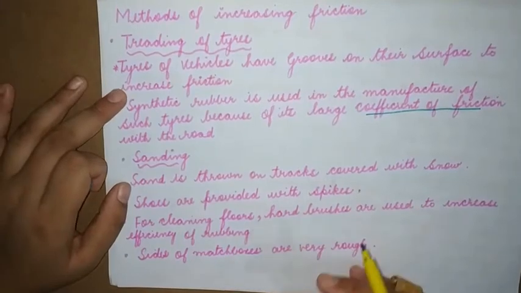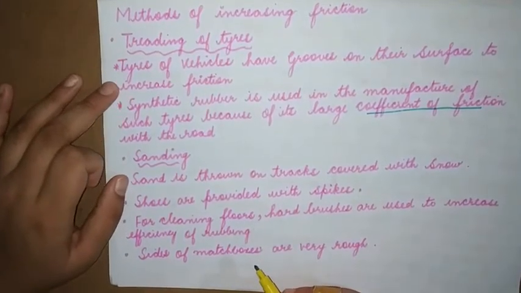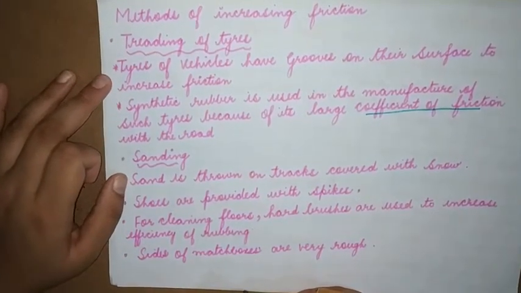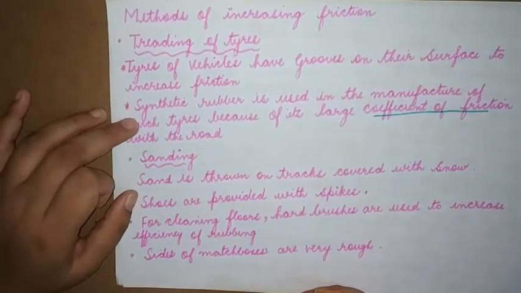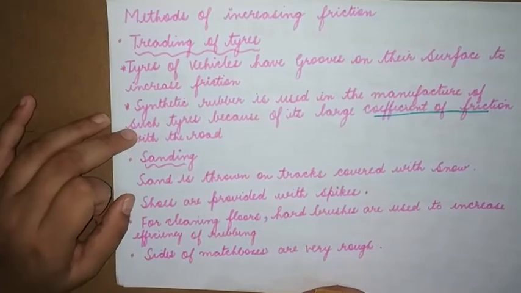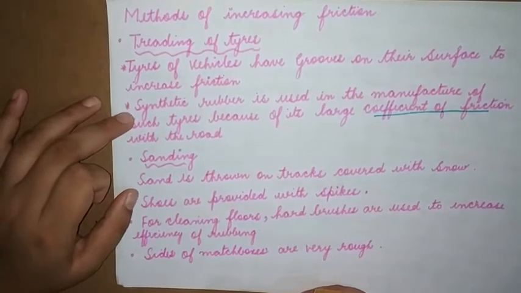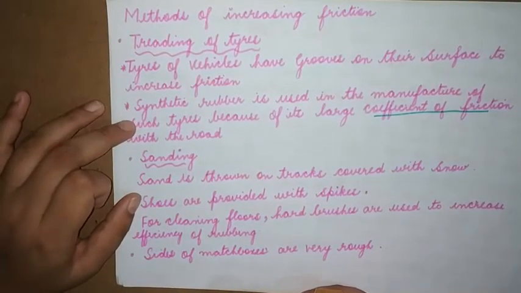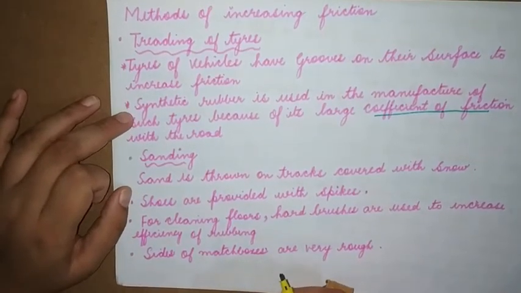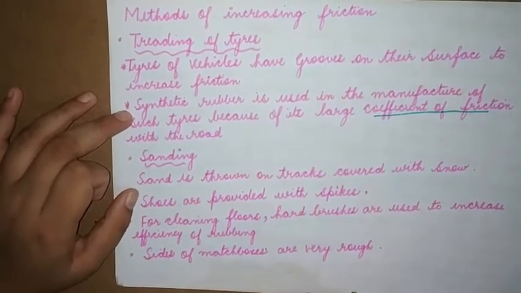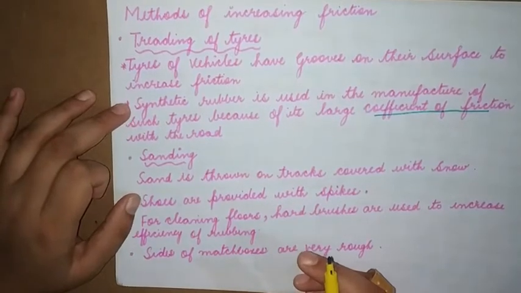it is increasing friction. Natural rubber is not so very good. It does not bring about an increase in the friction, but synthetic rubber is very good, and it helps us to get a better grip when compared to natural rubber. So how are we able to determine?